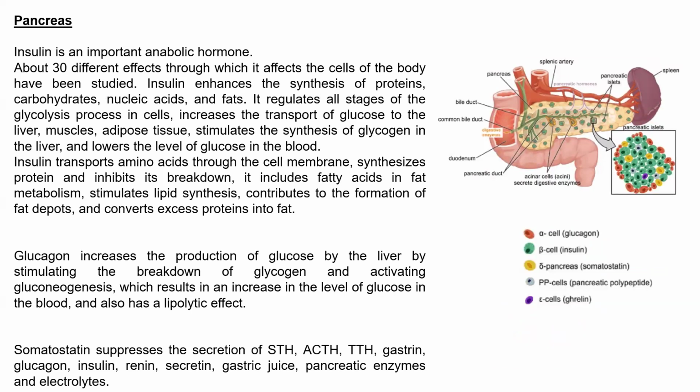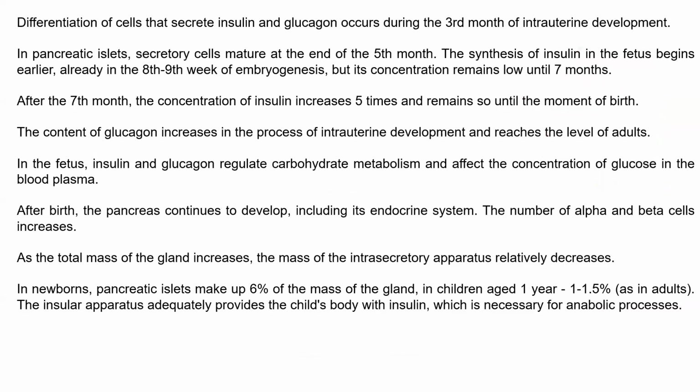Pancreas. The main hormones produced by the pancreas are glucagon, insulin, somatostatin, pancreatic polypeptide, and also ghrelin. About ghrelin, we will talk during physiology classes when we talk about regulation of starvation. But about insulin and glucagon, we have been talking already, and we discussed the function of both of these hormones.